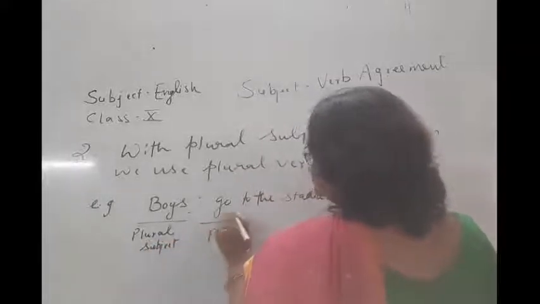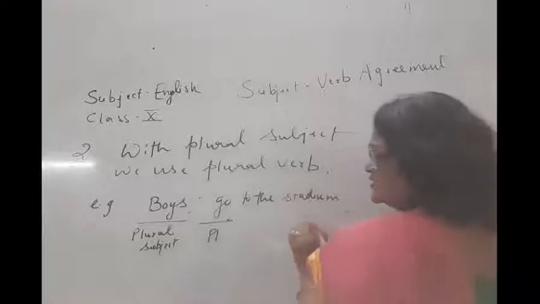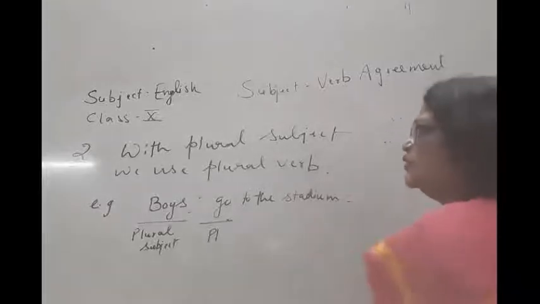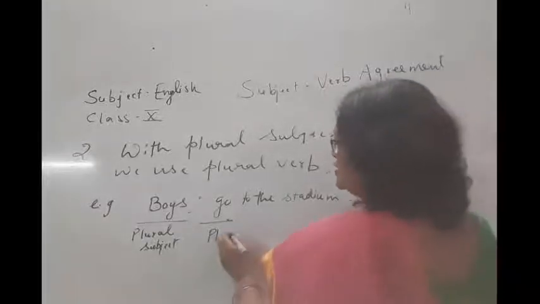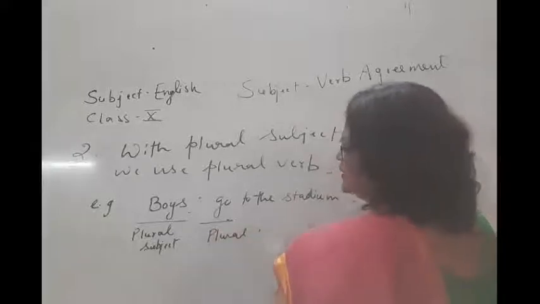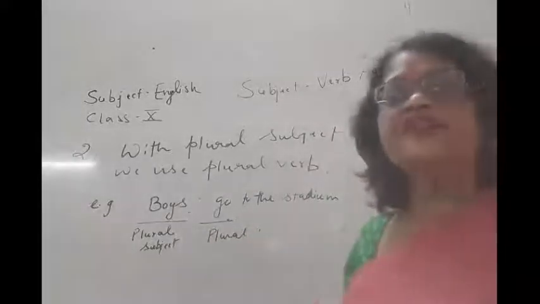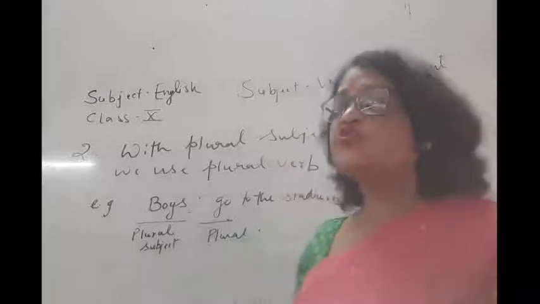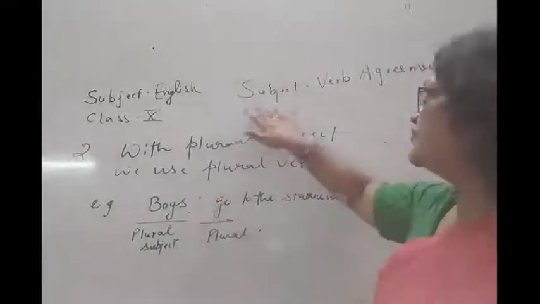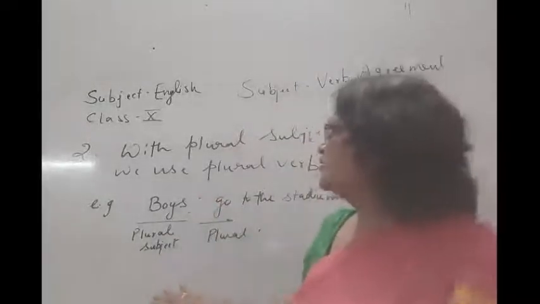Why plural verb? Why are ES or S not added to the verb here? Because the verb we should write in plural, and in plural verb we never add S or ES. So this is rule number 2 of this topic, subject verb agreement.